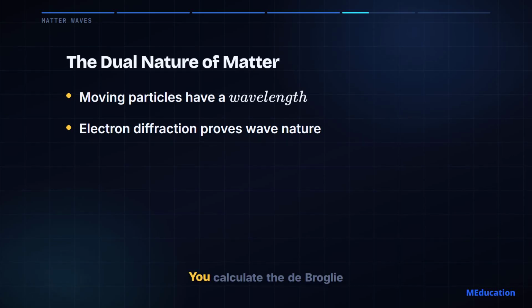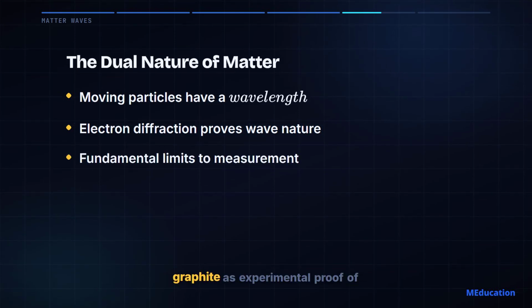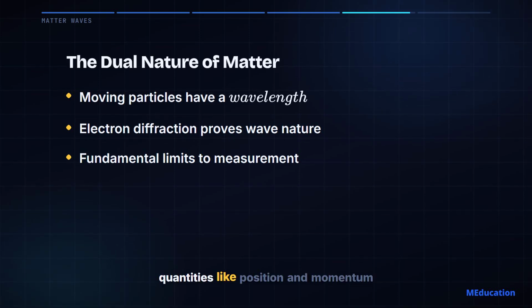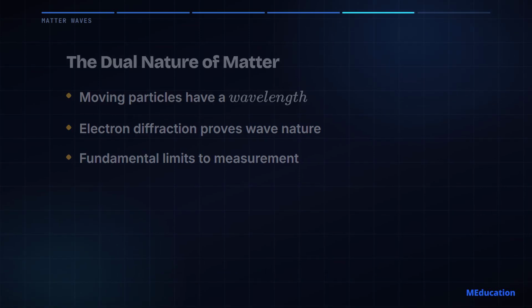You calculate the de Broglie wavelength of moving particles and look at electron diffraction through graphite as experimental proof of wave-particle duality. We then culminate with the Heisenberg uncertainty principle, exploring the fundamental, inescapable limit to how precisely we can simultaneously measure conjugate quantities like position and momentum.